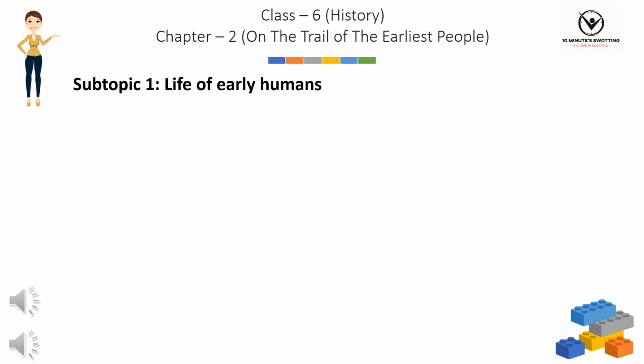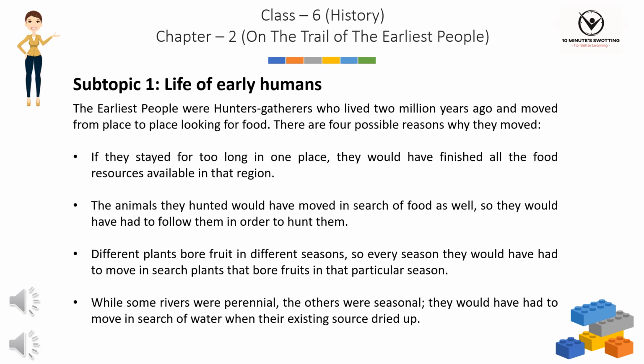Life of early humans. The earliest people were hunters-gatherers who lived 2 million years ago and moved from place to place looking for food. There are 4 possible reasons why they moved. Number 1. If they stayed for too long in one place, they would have finished all the food resources available in that region. Number 2. The animals they hunted would have moved in search of food as well, so they would have had to follow them in order to hunt them.